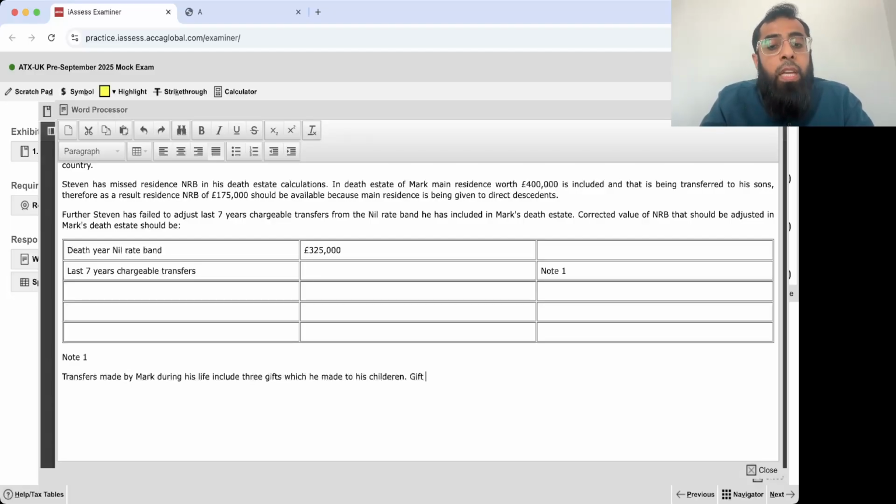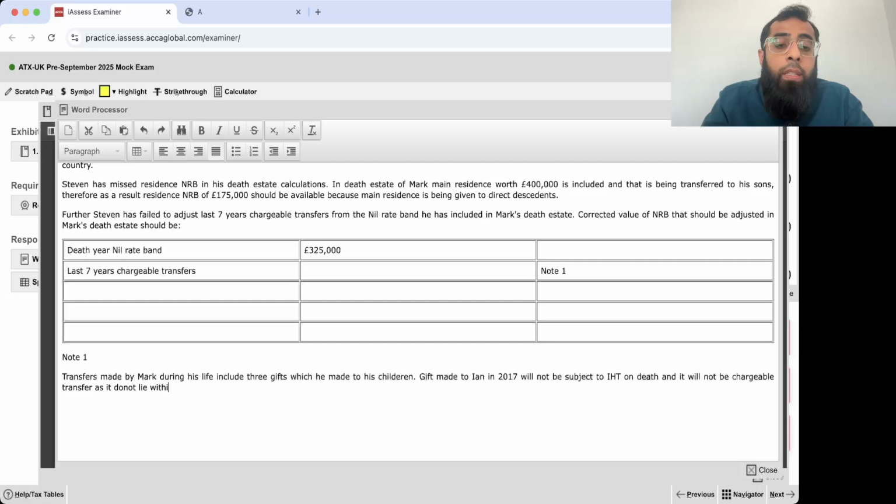Okay. A gift made to IN in 2017 will not be subject to IHT on death, and it will not be a chargeable transfer, as it does not lie within 7 years of death in 2025. Okay, because if you go back 7 years from 2025, it will be 2018.